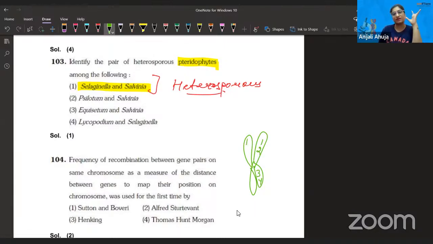And these gene pairs, suppose they are also 1, 2, 3, 4. So the frequency of recombination between a gene pair on the same chromosome is a measure of the distance between the genes. What is the distance?